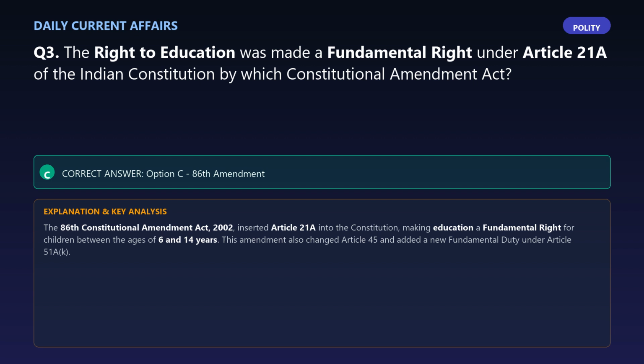Explanation: the 86th Constitutional Amendment Act, 2002, inserted Article 21A into the Constitution, making education a fundamental right for children between the ages of 6 and 14 years. This amendment also changed Article 45 and added a new fundamental duty under Article 51A.